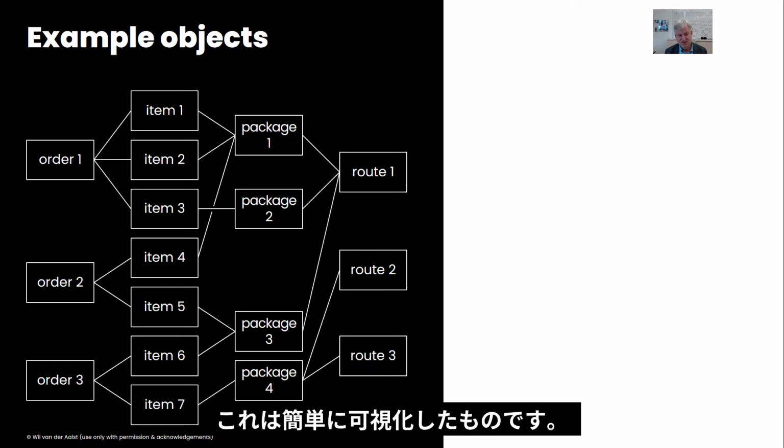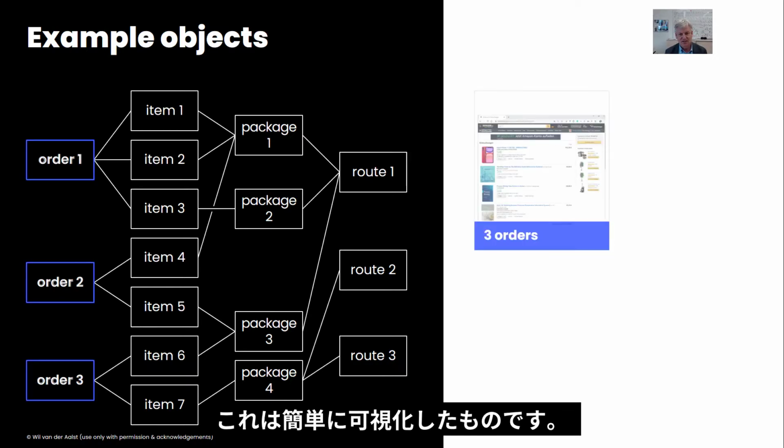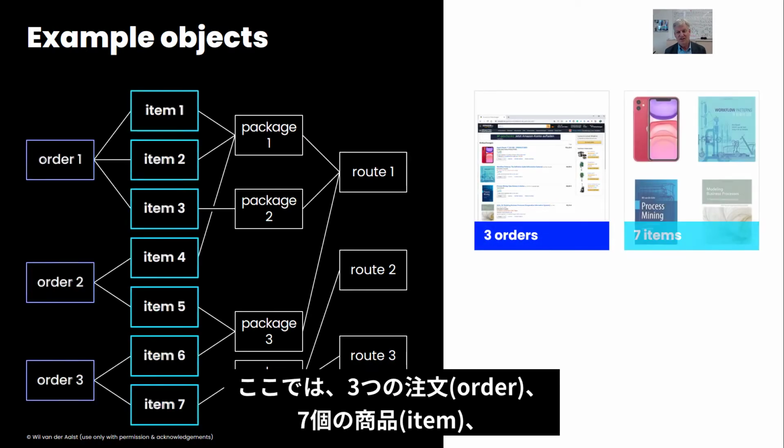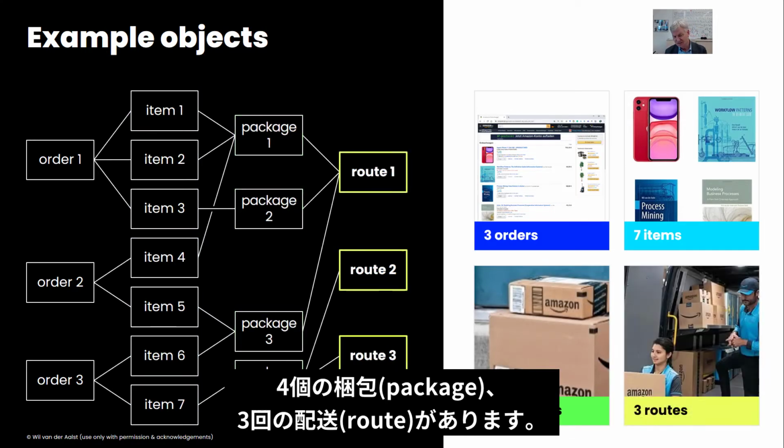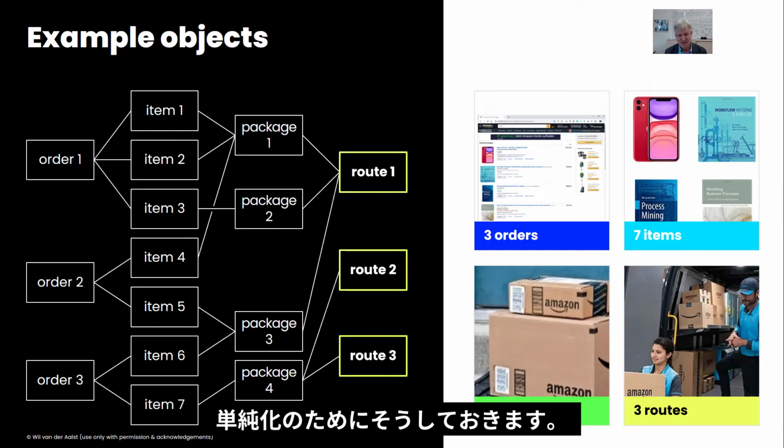This is visualizing it in an abstract way. Here we have 3 orders, 7 items, 4 packages, and 3 routes, just to make it very simple.